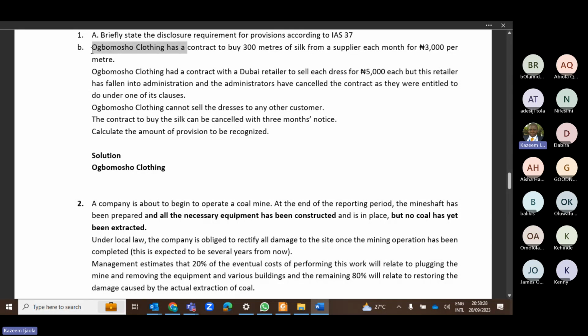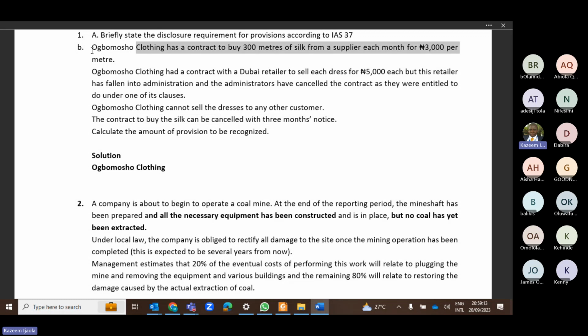Ogbomoso Clothing has a contract to buy 300 meters of silk from a supplier each month, for 3,000 naira per meter. Ogbomoso had a contract with a Dubai retailer to sell each dress for 5,000. But this retailer has fallen into administration, and the administrator has cancelled the contract under one of the clauses. Ogbomoso cannot sell the dress to any other customer. However, the contract to buy the silk can be cancelled with 3 months' notice.